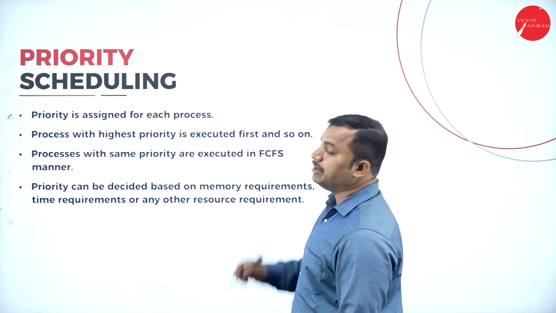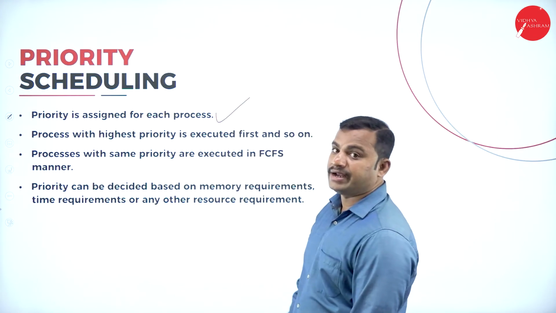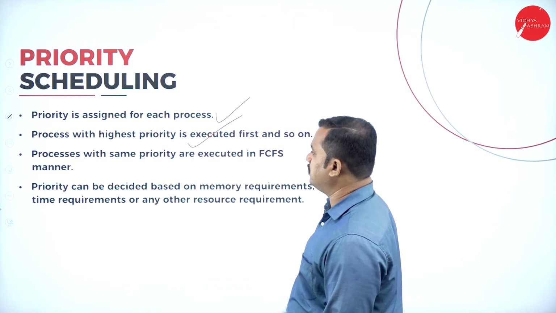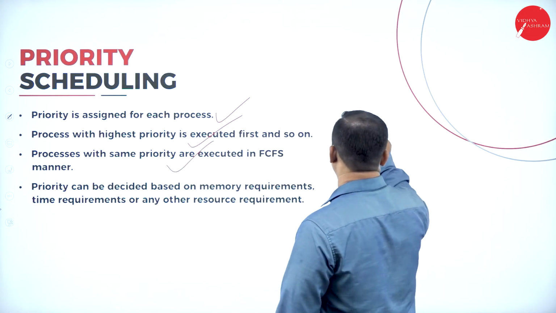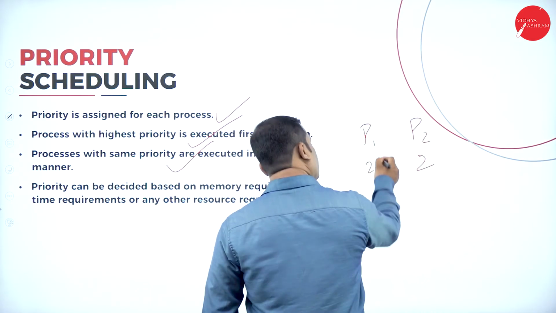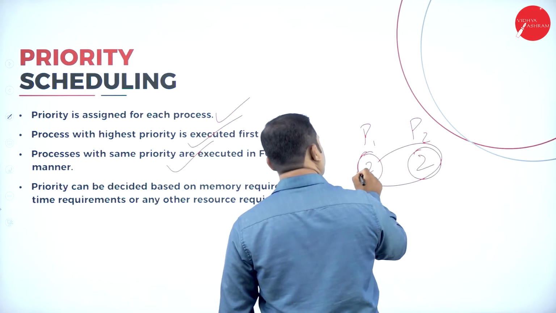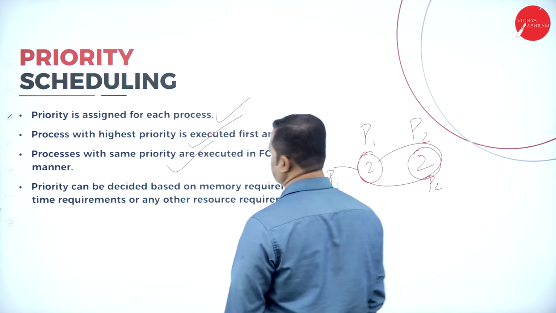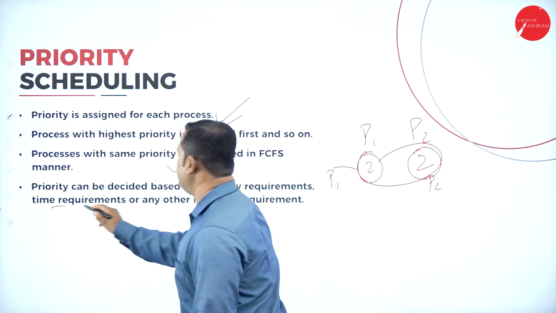So, next is the priority CPU scheduling algorithm. In case priorities are assigned, the process with the highest priority is executed first. Then processes with the same priority are executed in FCFS. Suppose there are two processes P1 and P2 with priority 2 and 2, then FCFS is considered. That means if process P1 comes first, then P1 is considered for execution, then process P2. Priority can be decided based on memory requirements, time requirements, or any other